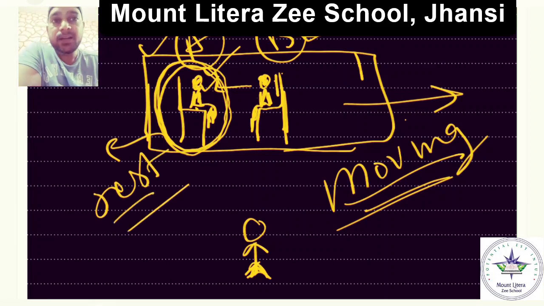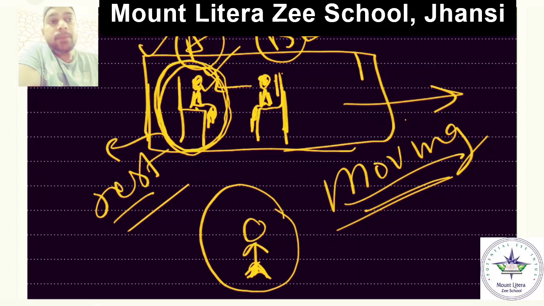Mr. A is at rest, isn't it? But with respect to Mr. C, suppose this man is C, so with respect to Mr. C, Mr. A and Mr. B both are moving.